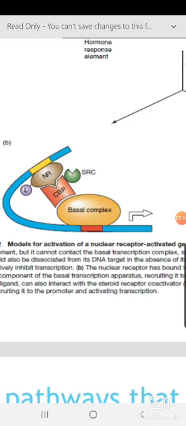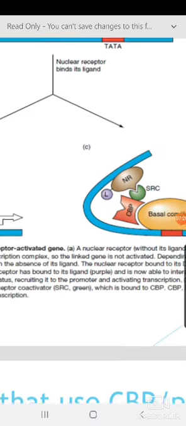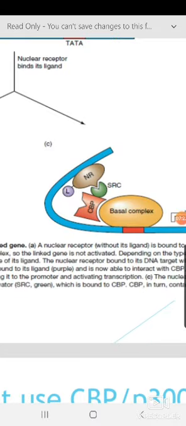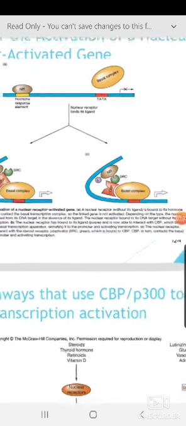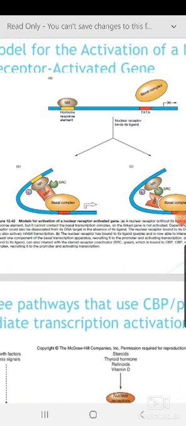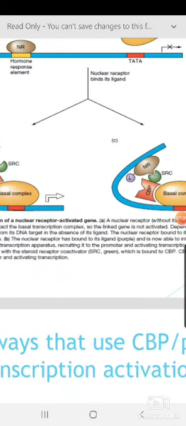CBP is a co-activator and it can interact with the basal transcription factor. Here you are seeing the nuclear receptor interacting with SRC, and together coming and interacting with CBP, which can interact with the basal transcription factor. Here the helping is directly with CBP, and here the helping is through SRC.